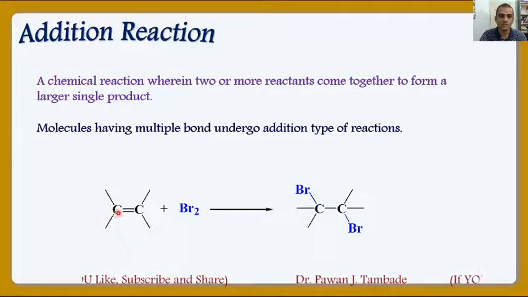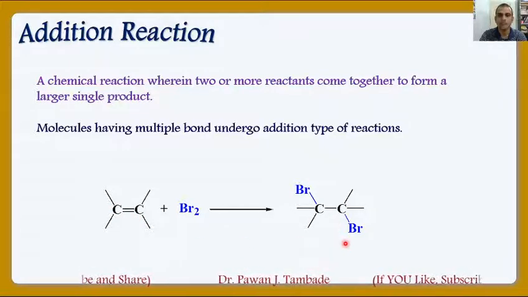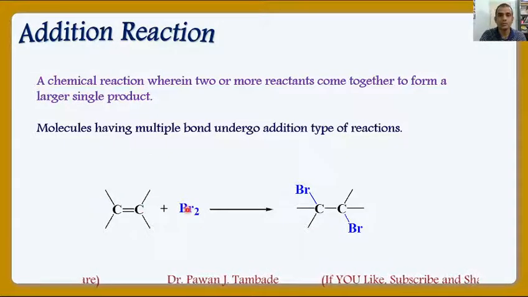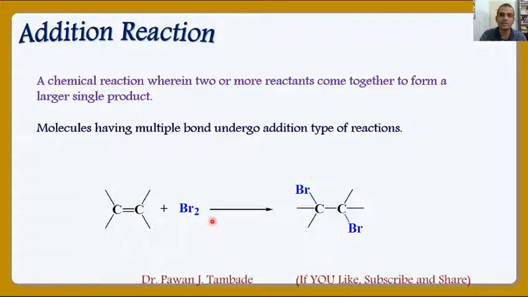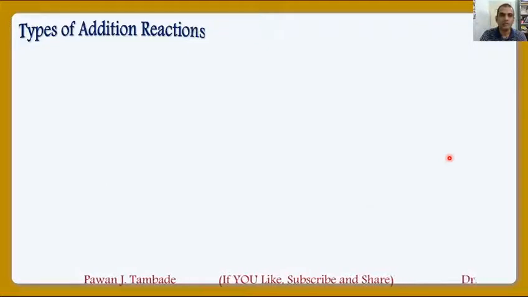So in this case, this reactant and this reactant completely add up and we will get the product. Such a reaction is called addition reaction. In this case, either two reactants or more than two reactants may react with each other and they will produce a single larger product.